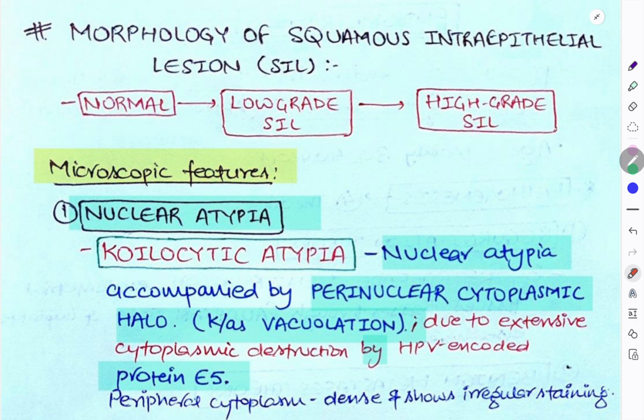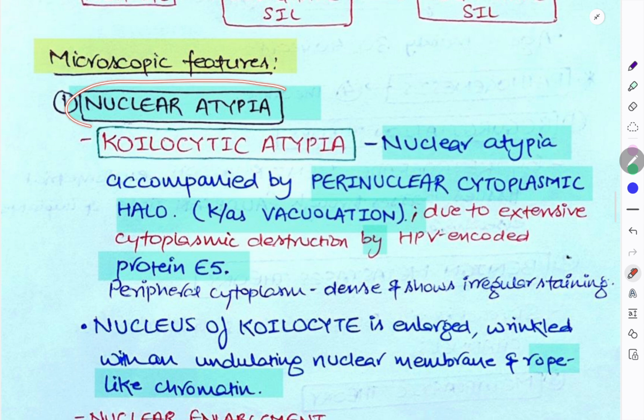So what are the microscopic features? We'll see nuclear atypia. Here you'll see coilocytic atypia. Here what will happen? The nuclear atypia accompanied by perinuclear cytoplasmic halo, that is known as vacuolation. And why is this perinuclear cytoplasmic halo? It is due to extensive cytoplasmic destruction by HPV encoded protein E5. Very important, protein E5 will cause halo around the nucleus.